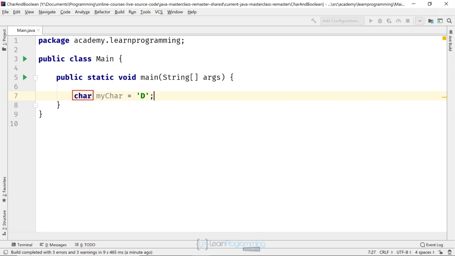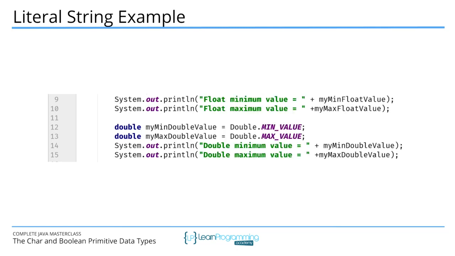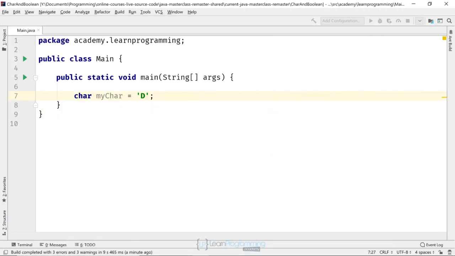Now, the char is different to a string. If you recall in the previous videos, we've used literal strings, and that's why we've typed some text in double quotes. We haven't really used a string variable yet, but we'll be doing that in upcoming videos. So char is similar to the string in one sense, in that it can store characters, but in this case, it can only store a single character. So if we go back and try and add a second character here, like another D, you may not get an immediate error until you press enter, but you can see there now, too many characters in character literal. So it is literally only allowing us to save one character. So I'll just delete that to make it valid.